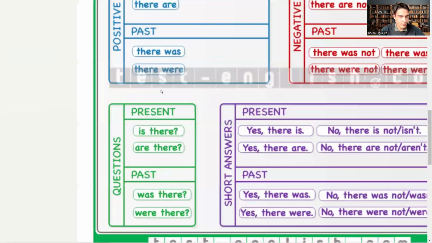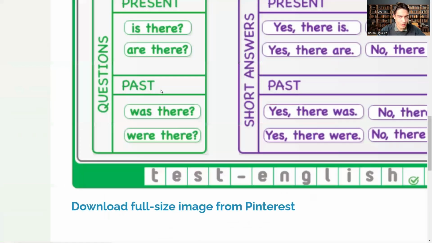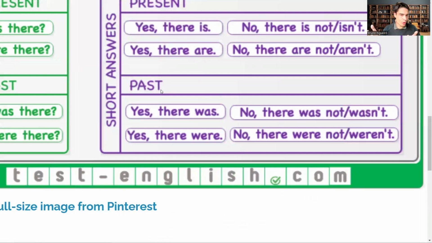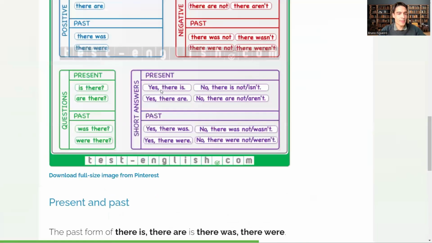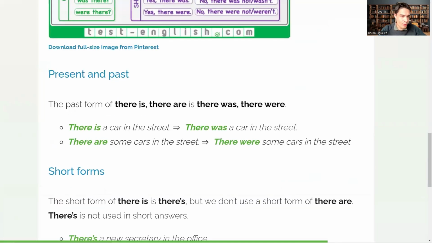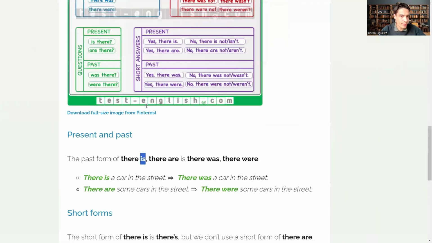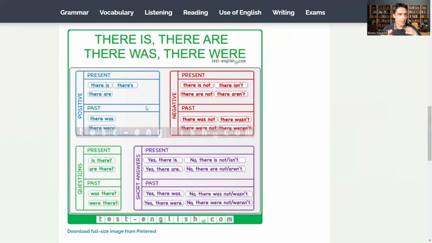was there, were there for questions. Consequently, short answers: yes, there was, no, there wasn't. For things in the past. So the verb to be in the past is was and were. And consequently, we use this not only with past continuous as we've studied, but also with there was, there were.